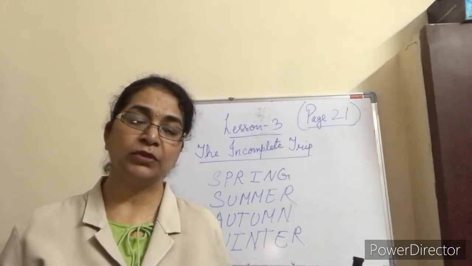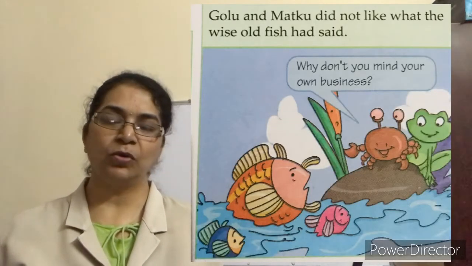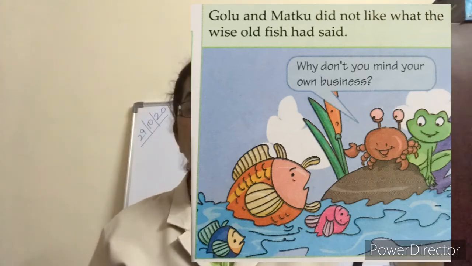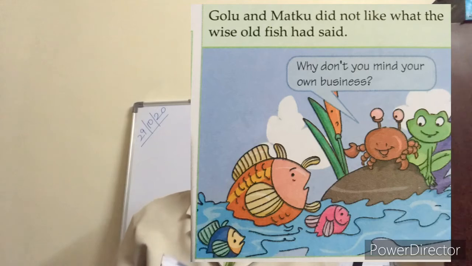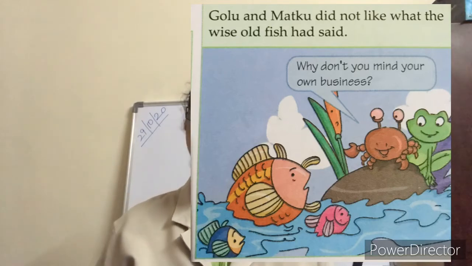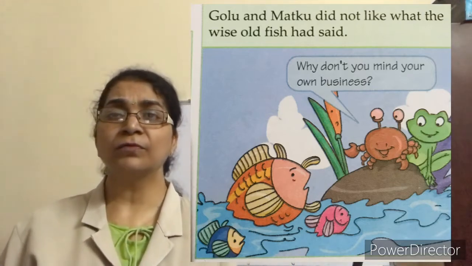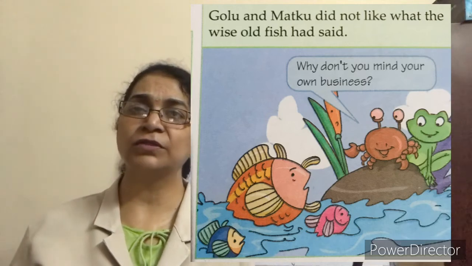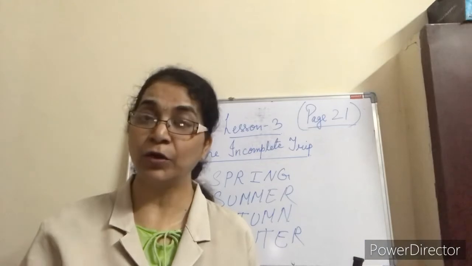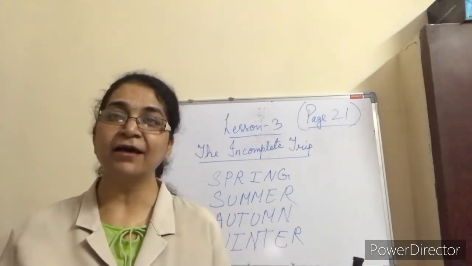Golu and Matku did not like what the wise old fish had said. The fish said not to go, but they did not like it. They said, why don't you mind your own business? We also say this when we don't like something. Mind your own business means, do your own work, don't worry about us.